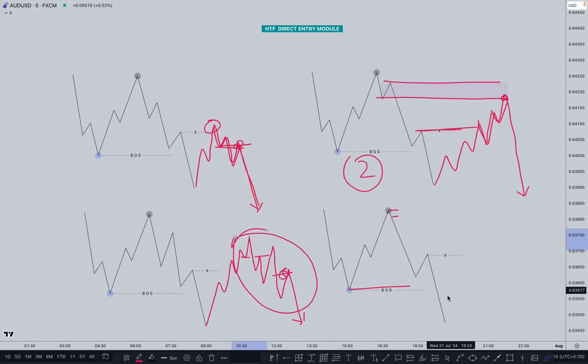But when market does not create any kind of clear structure before the buy and sell, then you don't need to buy or sell. Okay, you have to wait for a clear opportunity before the buy and sell. Once market has taken out the inducement, takes a pullback, then we are interested in the sell right here. Okay, so this is the process for the buy and sell in a higher time frame using higher time frame structure. There is no lower time frame, and simply you need to follow.